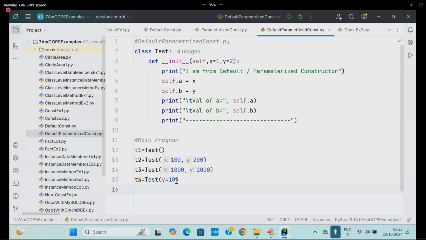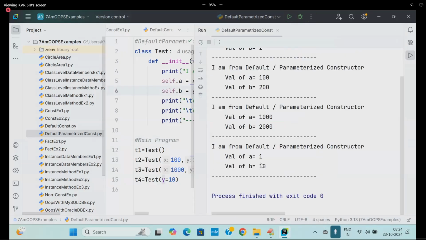Which concept term? Keyword argument. Passing the message like this is known as keyword argument concept. Going to Y, X remains 1 only. Beautiful. B is going to be 10. Earlier X, B, A was 10.